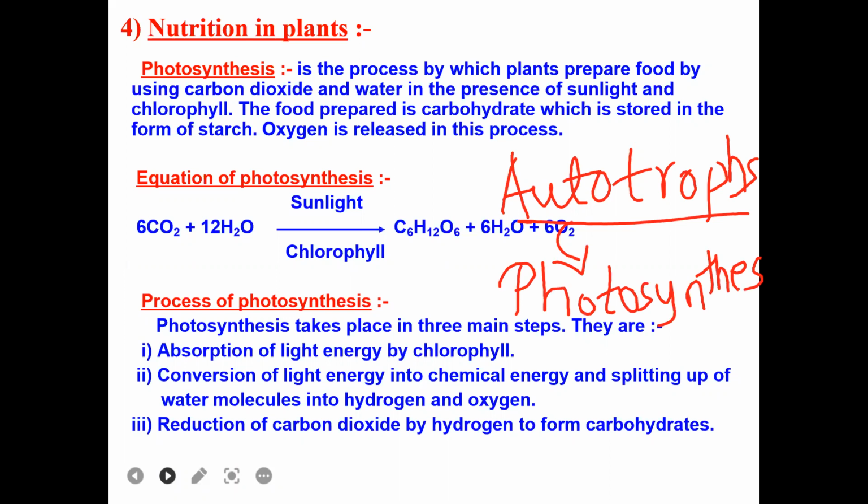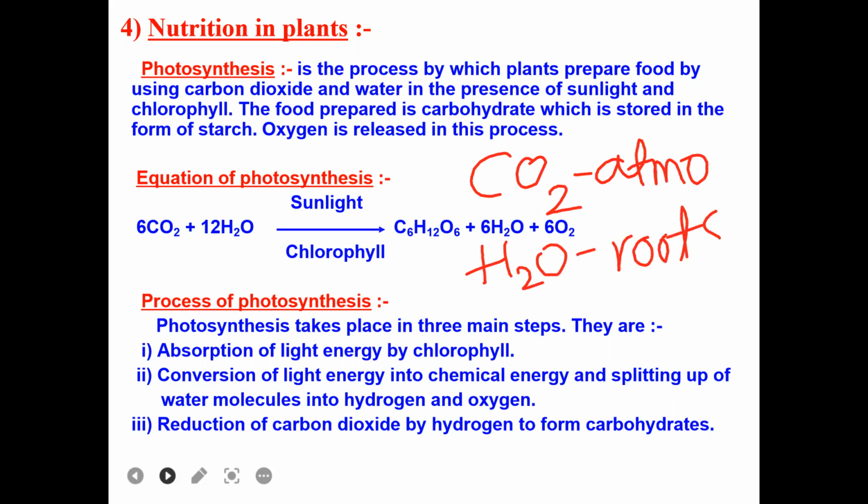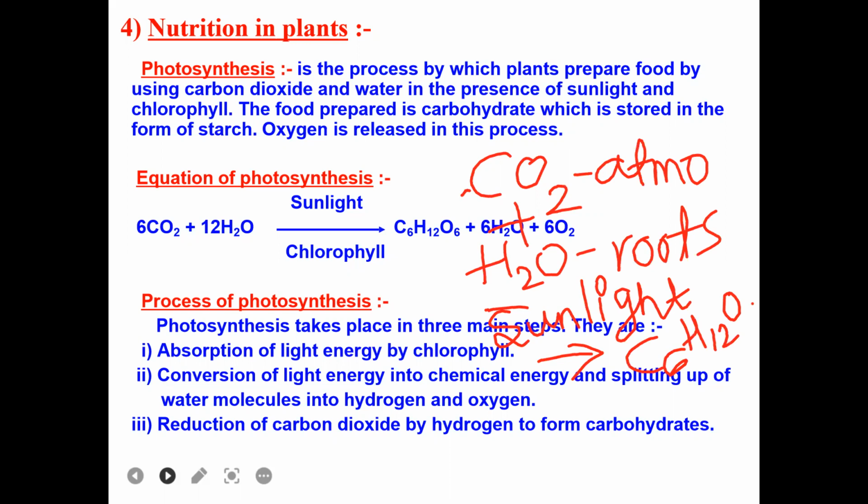So, in photosynthesis, what happens? The plant will absorb water from roots, okay? And it will absorb carbon dioxide from atmosphere. And in the chlorophyll, in presence of sunlight, this carbon dioxide will combine or will react with water to form a product called glucose, C6H12O6.